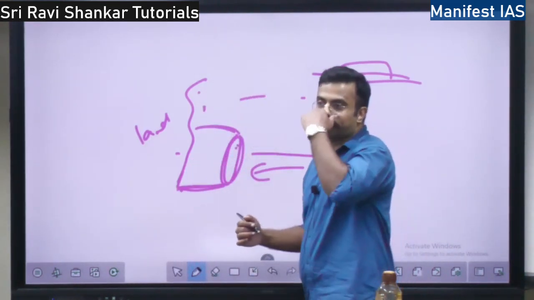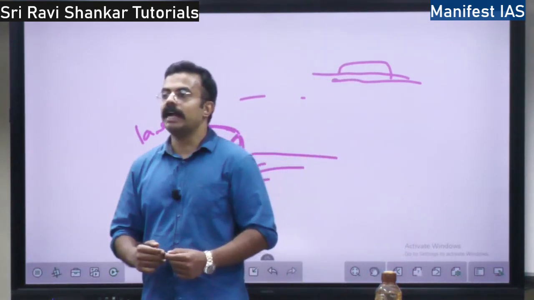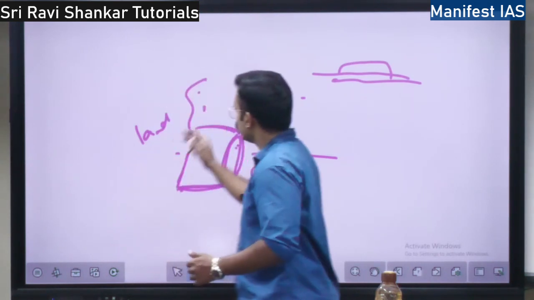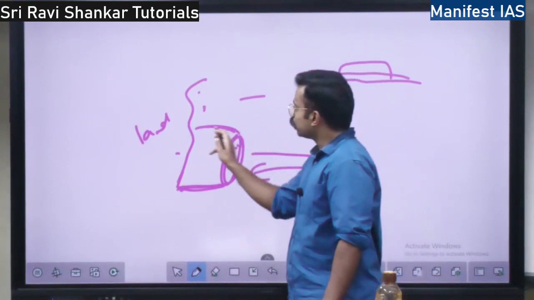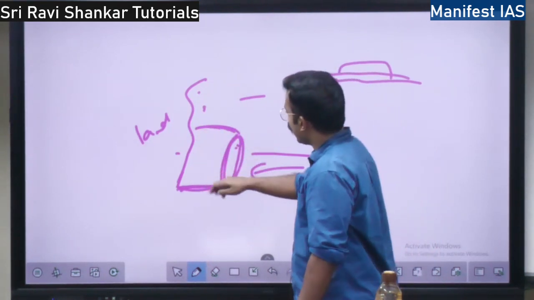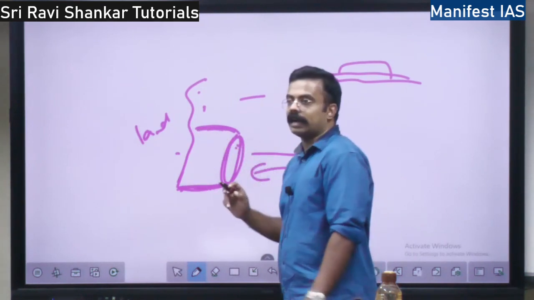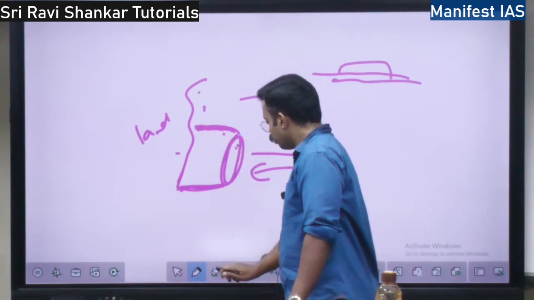What is a bay? Bay is three sides land and one side water, opposite of peninsula. So here the bay will be blocked. This is a bay. See, if there is land, so the bay will be blocked. Here also there is land. Here also there is land. So there will be water just here. It will get blocked.